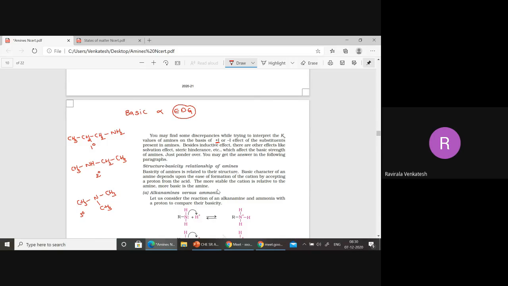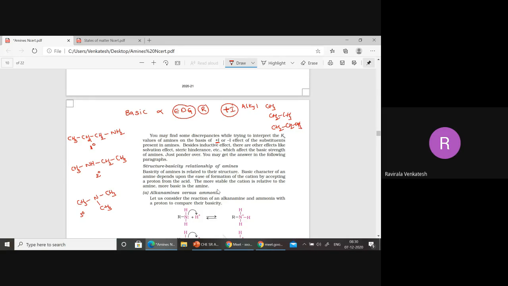Now, when you observe the primary amine, remember, this one is R, no? R is an electron donating group. Methyl, ethyl, propyl groups are plus I groups. If you have any doubts regarding this plus I, search your 11th class notes. You will get examples of plus I. Plus I means alkyl groups: methyl, ethyl or propyl groups. They donate electrons.